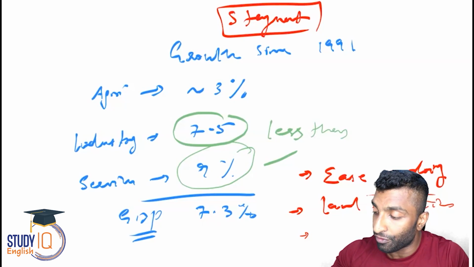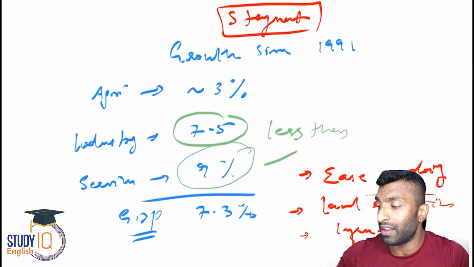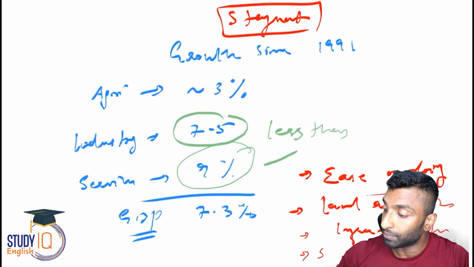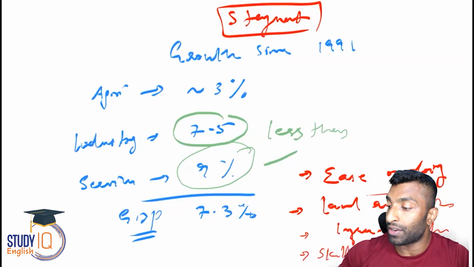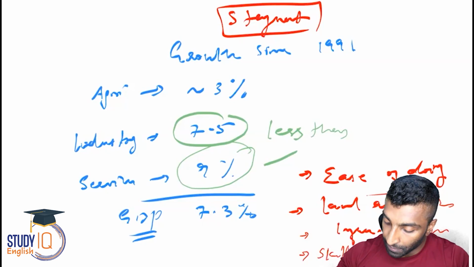And then inadequate infrastructure is a big problem. Technology aspect is anyway coming under infrastructure. So lack of skilled labor. Guys, these are general points which you can write anywhere. That's why I'm stressing on this.